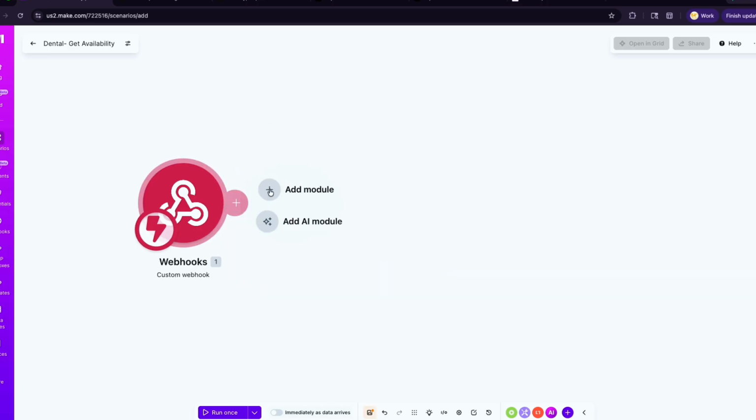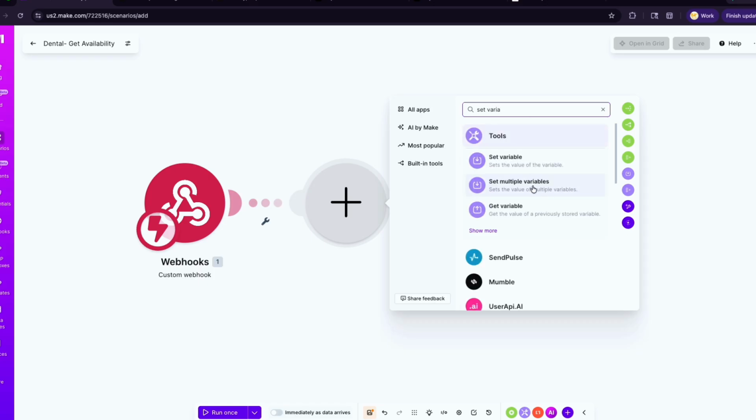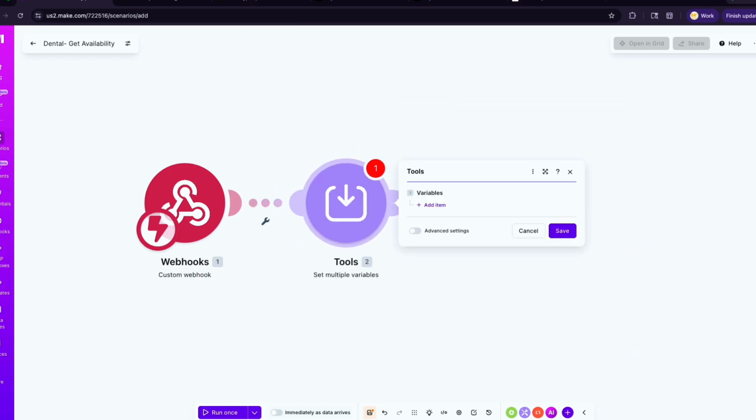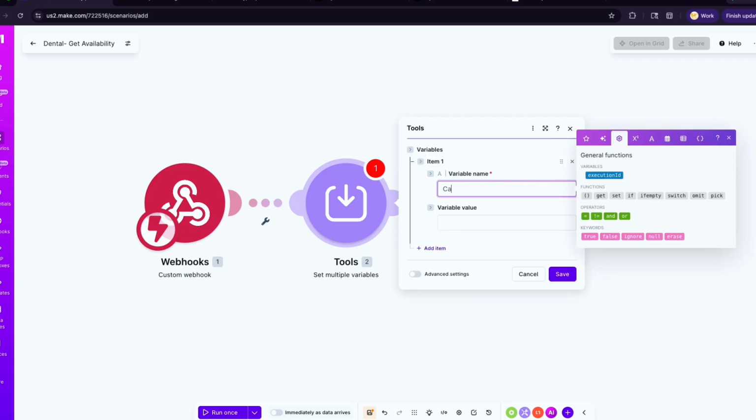Then the next module that we're going to add in here is going to be our set variables module. So why do we want to set the variable? We actually need to set multiple variables because we're going to need a couple of things. The first thing that we need is the cal.com API key, so CAL_API_KEY. I'm just going to do all of this with all caps.